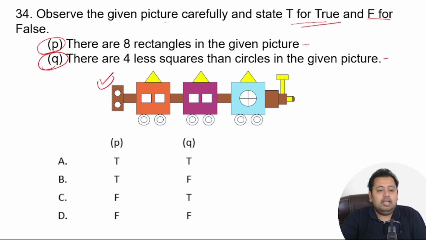P: there are 8 rectangles in the given picture. You have to count the rectangles. Q: there are 4 fewer squares than circles in the given picture. So you have to find the number of squares and the number of circles and subtract. Again, I will run a timer of 3 seconds. You pause the video, solve it, and we meet the other side.